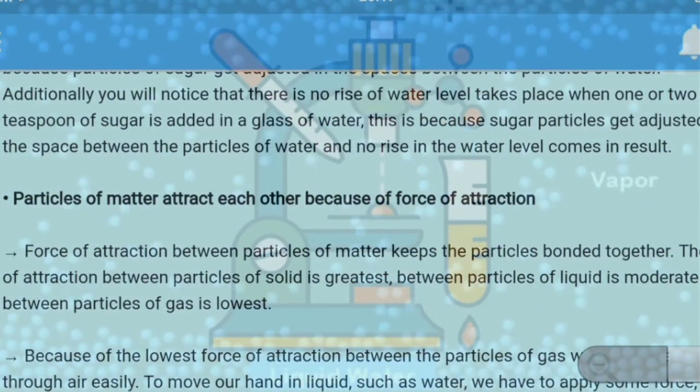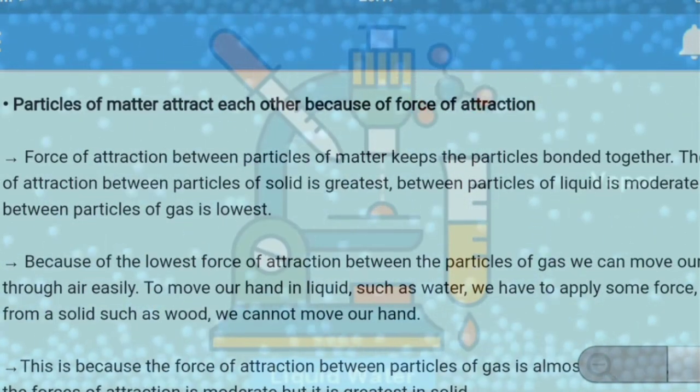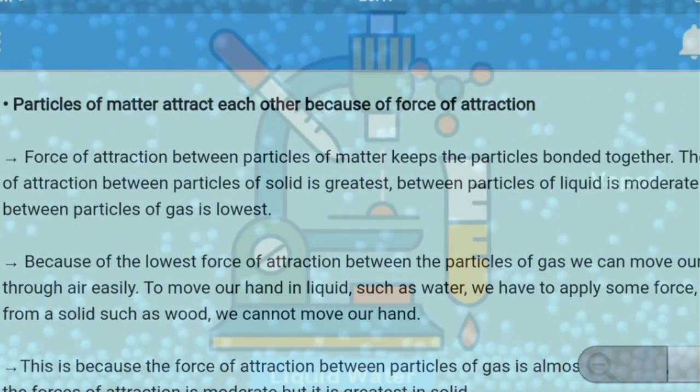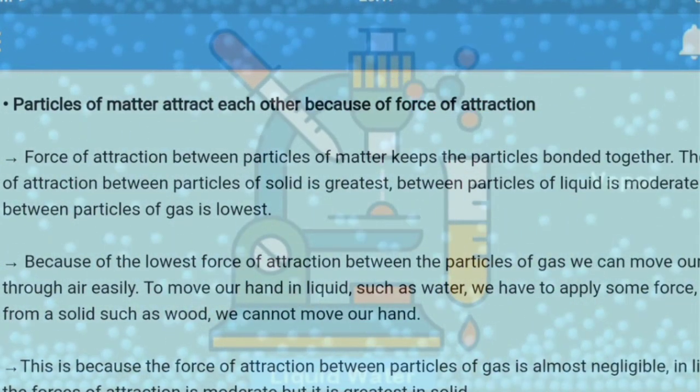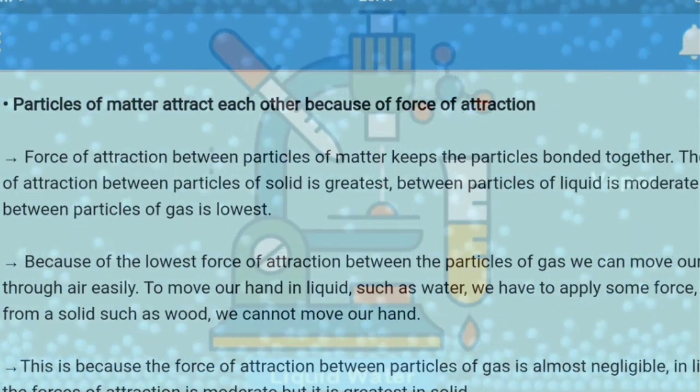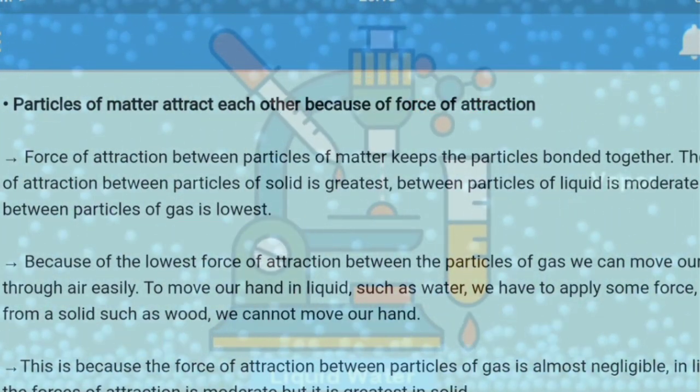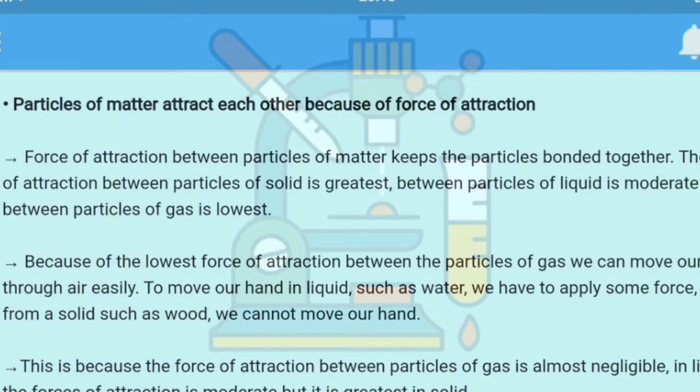The second characteristic of the particles of matter is that particles of matter attract each other because of a force of attraction. This force is called the intermolecular force of attraction, which is exerted between the particles of matter, either a living being, non-living being, or any other physical component. The force of attraction between the particles keeps them bonded together, and it is different in solid, liquid and gas. Actually, solids have the maximum, liquids weak, and gases negligible.